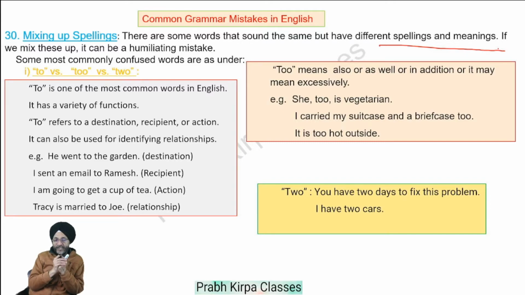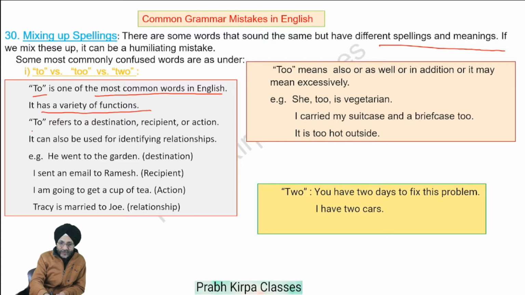For example, if we say it is too hot today, should we use the word TO or TOO? Let us see. To is one of the most common words in English. It has a variety of functions. To refers to a destination, recipient, action. It can also be used for identifying relationships.